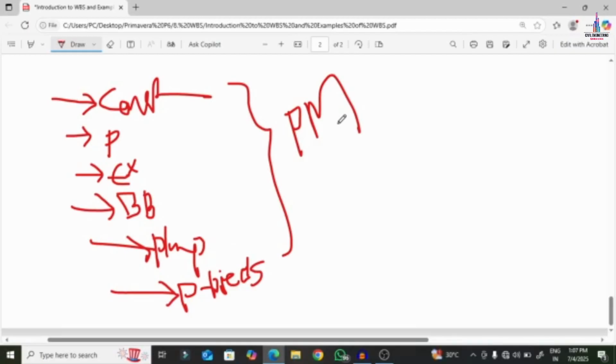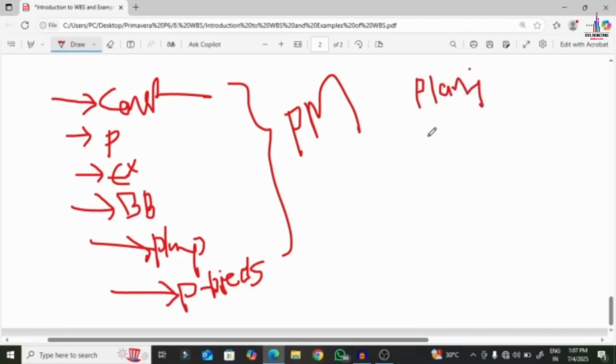For example, let us consider a small project related to a single story building. In that we have different tasks which exist in the same process. Initially for that particular project I need to do the planning. So planning is the first WBS, work breakdown structure.